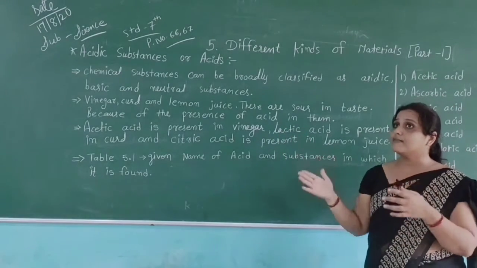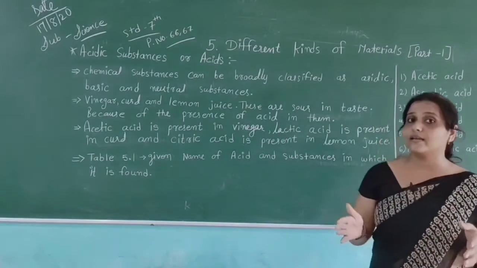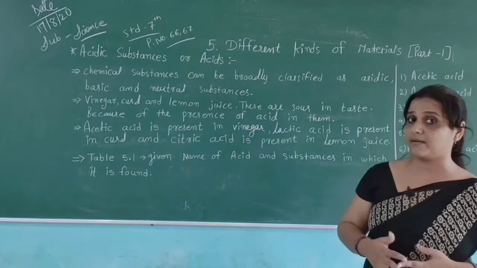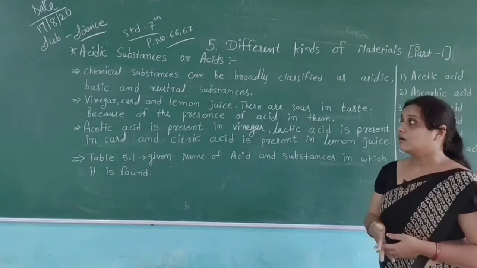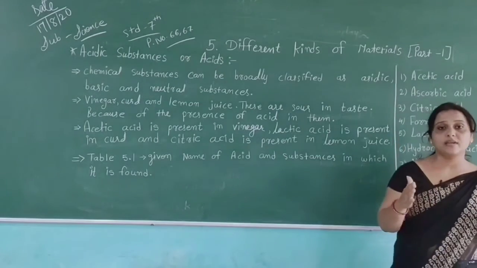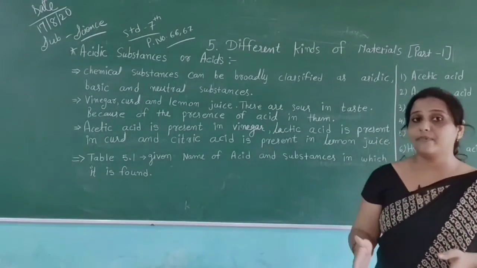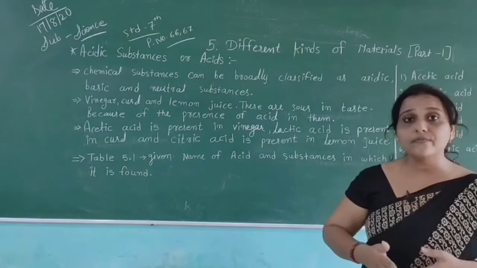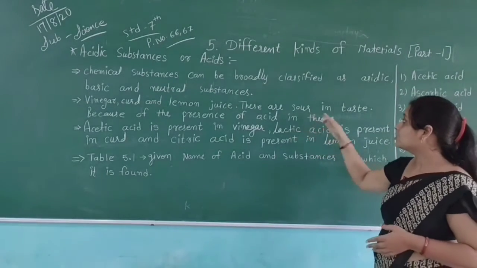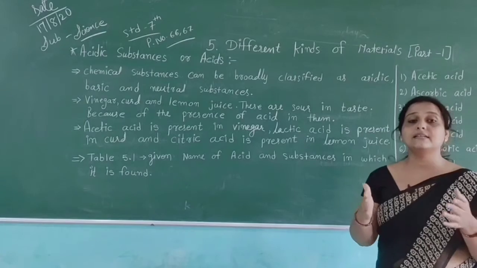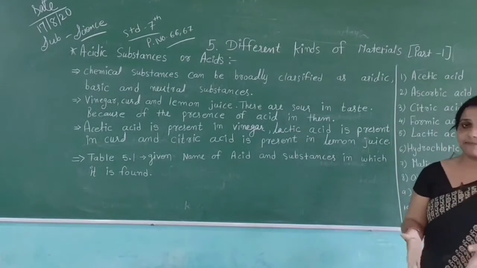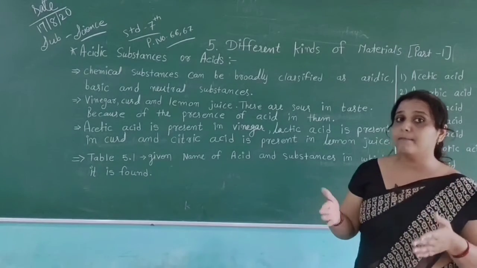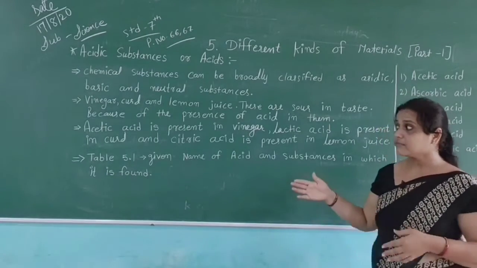When we eat different types of food, the tastes we get from them are different. For example, vinegar, curd and lemon juice. When we eat vinegar, curd or lemon juice, we can feel they have a different taste. These are sour in taste because of the presence of acid in them.